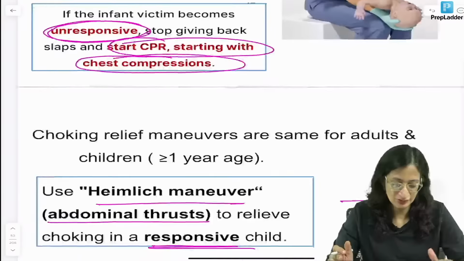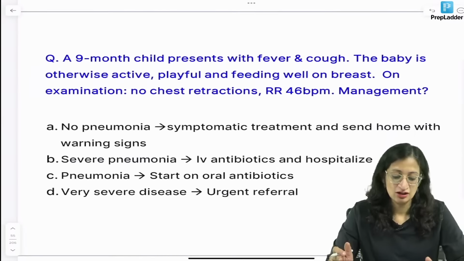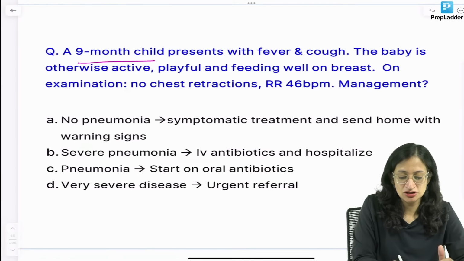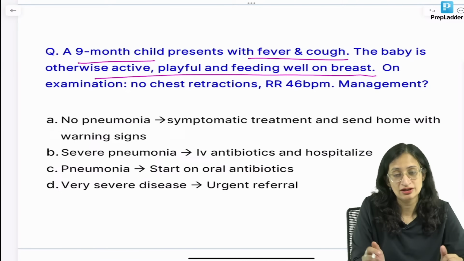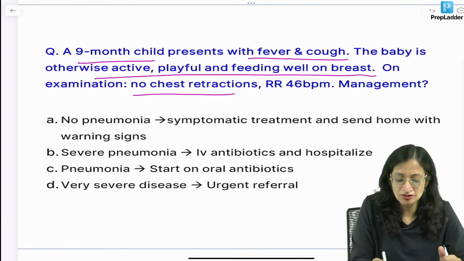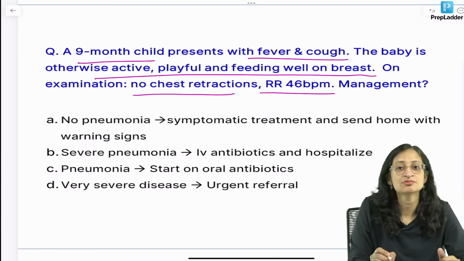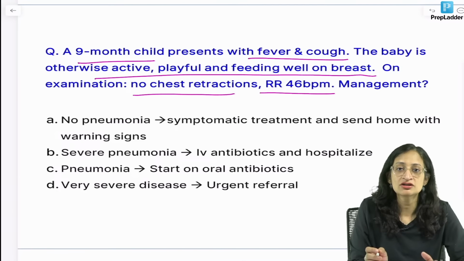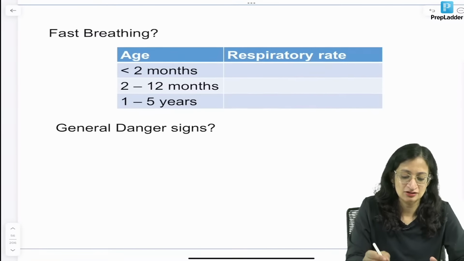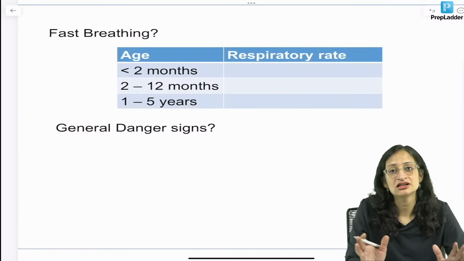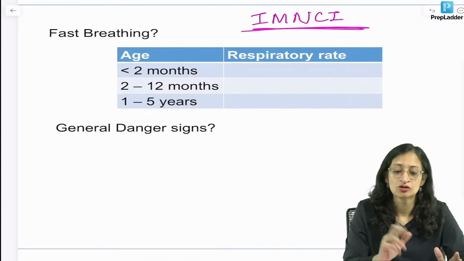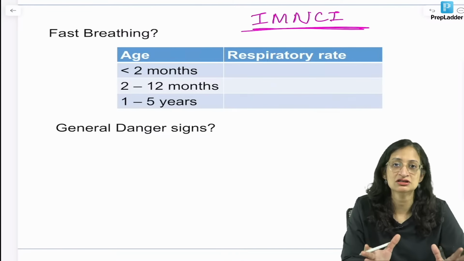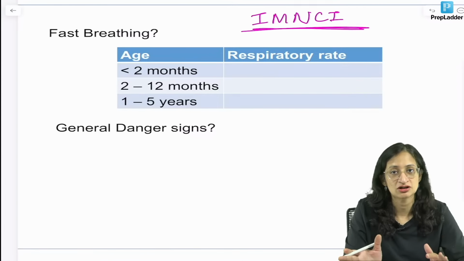Okay. Moving ahead, a 9-month-old child presents with fever and cough. The baby is otherwise active, playful and feeding well on breast. There are no chest retractions, and respiratory rate is 46 breaths per minute. What is the management? Here the question is of course on the IMNCI, the Integrated Management of Neonatal and Childhood Illness. Algorithms are there for fever, and for cough and difficulty in breathing. We'll be coming to the answer. Meanwhile, let us discuss IMNCI guidelines of a child with cough or difficulty in breathing.